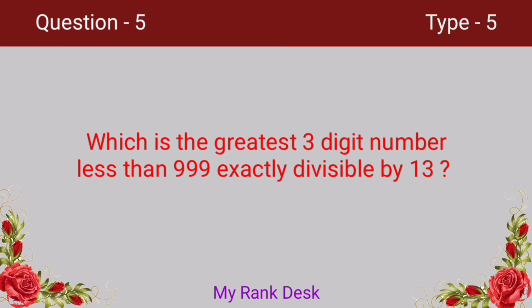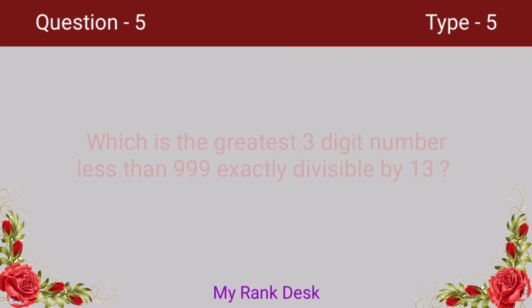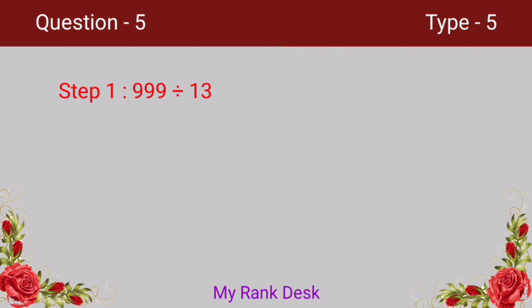Which is the greatest 3-digit number less than 999, exactly divisible by 13? Let's see how to find the answer. Divide 999 by 13. On dividing 999 by 13, we get remainder 11. On subtracting the remainder 11 from the given number 999 gives 988. 988 is the number which is exactly divisible by 13 and is less than 999.